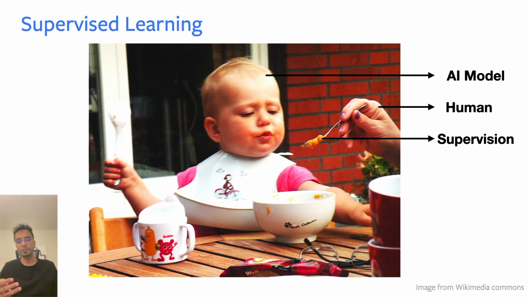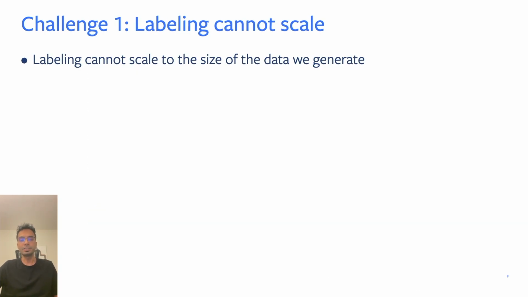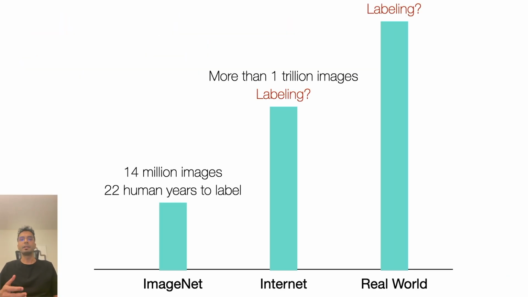Let's look at three very important challenges to address in supervised learning. The first challenge is that labeling just cannot scale. While we can label small amounts of data, it's not going to scale to the amount of data or the amount of concepts that we're really interested in. As an example, the ImageNet dataset, which is really widely used in computer vision and machine learning, consists of 14 million images. It has about 22,000 concepts, and it took 22 human years to label these images.